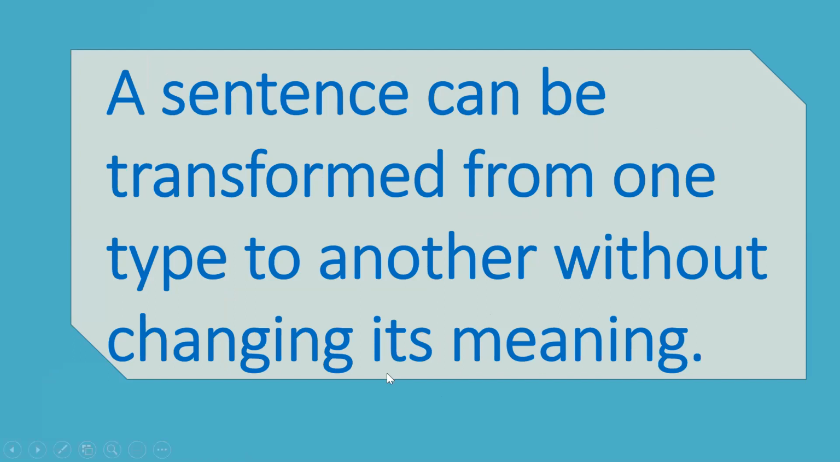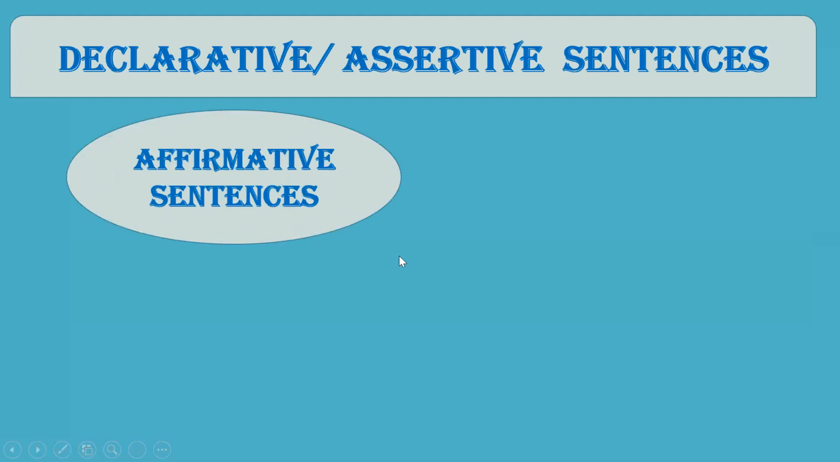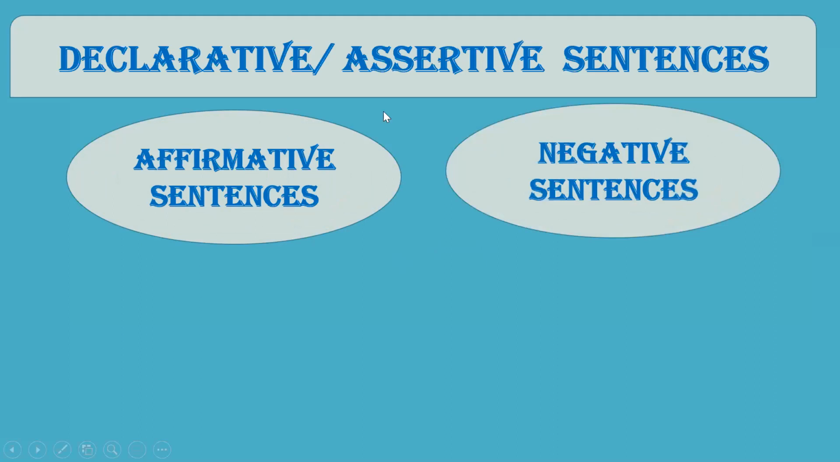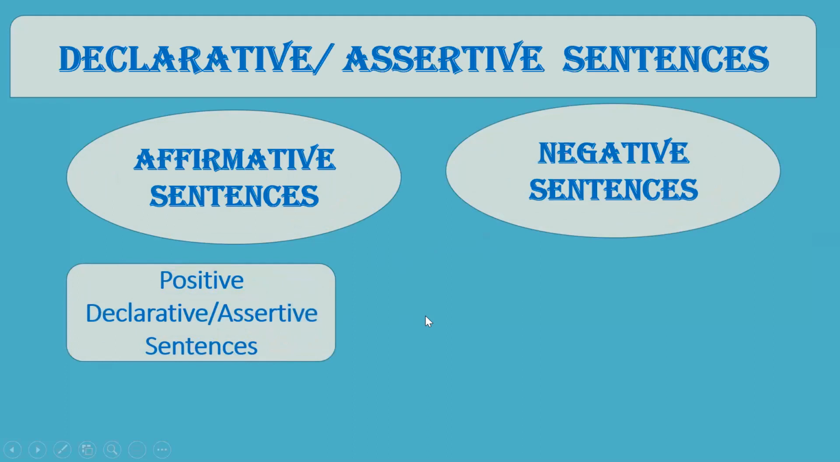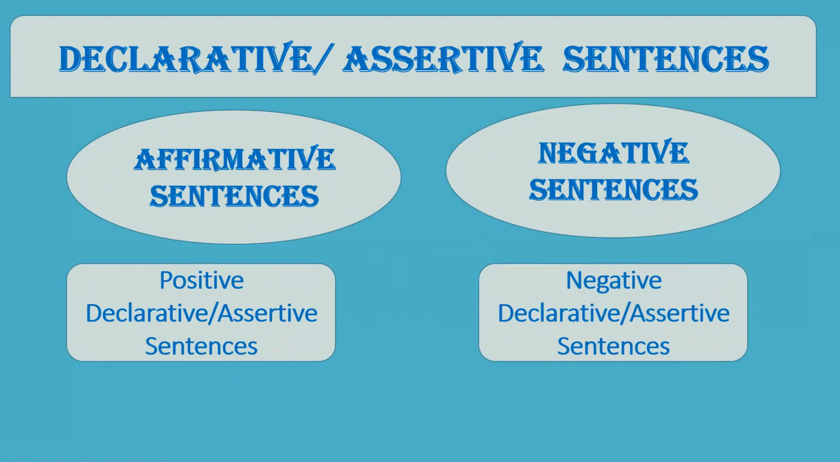Now let us see declarative and assertive sentences. Declarative or assertive sentences are also of 2 types: affirmative or positive sentence and negative sentence. So affirmative or positive declarative assertive sentences, we call it positive assertive sentence or positive declarative sentence, and negative assertive sentence or negative declarative sentence.